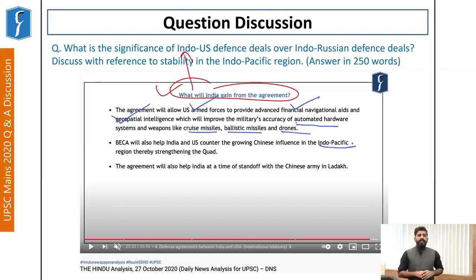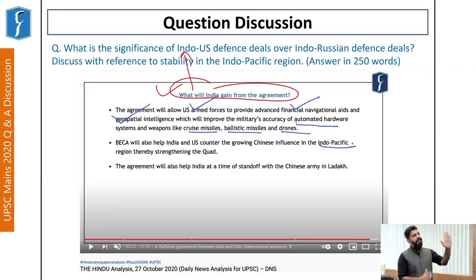Now, these important events that are happening globally include rise of China, decreasing superpower status of United States of America. Lot of churning is going on in the West Asian region. There has been growing mistrust against China because of the way it has handled the COVID-19 pandemic and the aggressiveness that it has shown recently towards Hong Kong, the Taiwan, India, etc. So these are the important strands that are happening as far as geopolitics is concerned. And if you have that thing in mind, you can use these things everywhere in the answer writing.